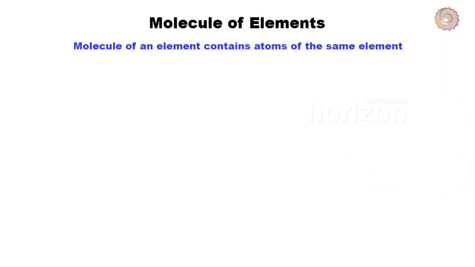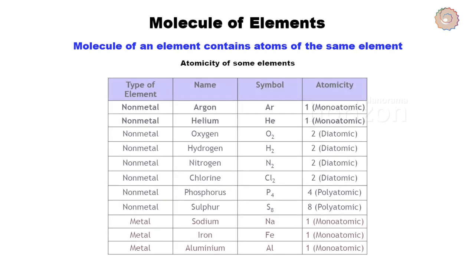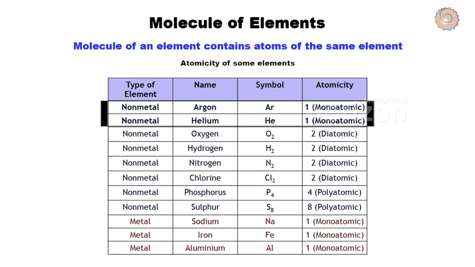The molecules of an element are constituted by the same type of atoms. Molecules of many elements such as argon, helium, etc. are made up of only one atom of that element. But this is not the case with most of the non-metals.